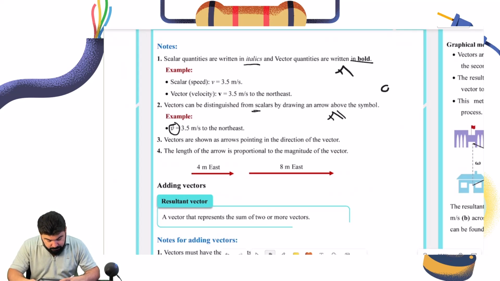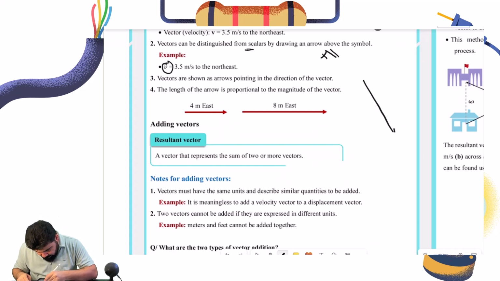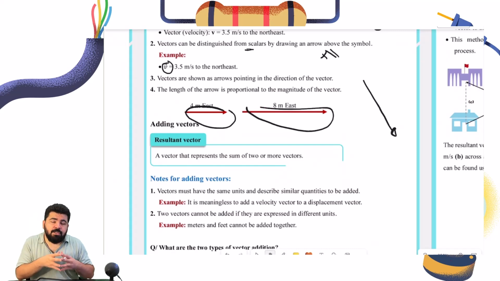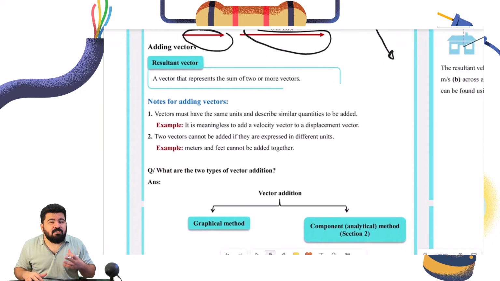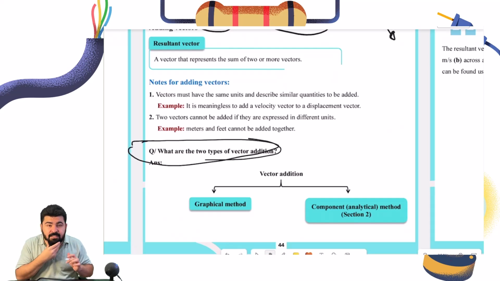We have addition of vectors now, which is really important. Resultant vector is a vector that represents the sum of two or more vectors. Now, a vector basically is a simple arrow like this, okay? This one, for example. Now, in this chapter, we're going to talk about how we add them. This section is not really important. Just one question is really important, this one. What are the two ways or two types of vector addition?